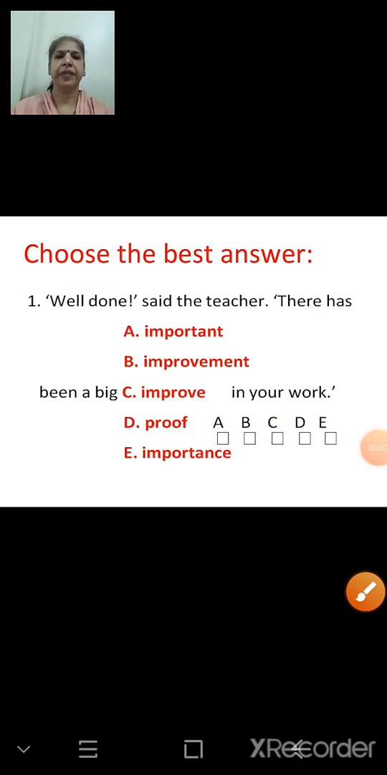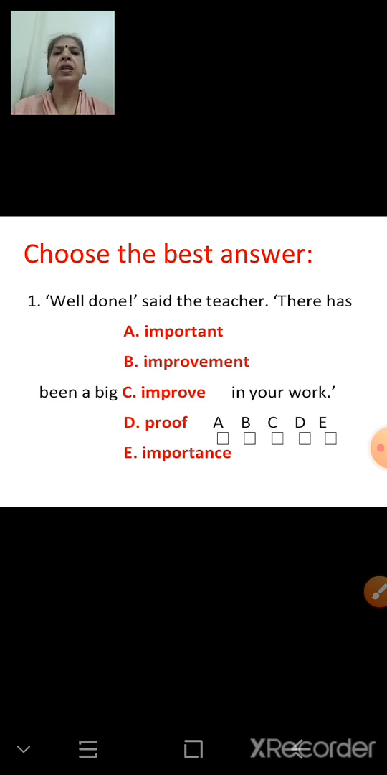Next question. Choose the best answer. Now here options have been given. Five options, that is, five alternatives are given. We have to choose the best one to make the sentence meaningful or sensible. First one. Well done, said the teacher. There has been a big dash in your work. So I am using dash where we have to choose the correct one from these options.